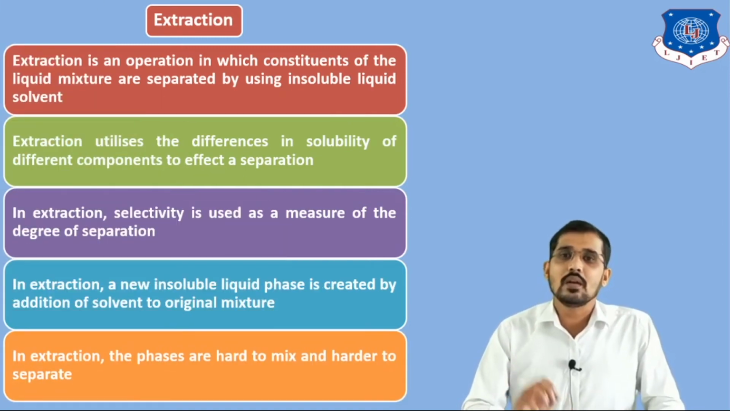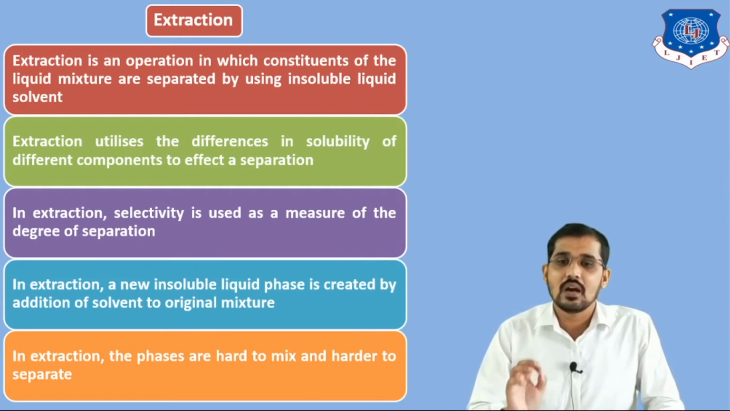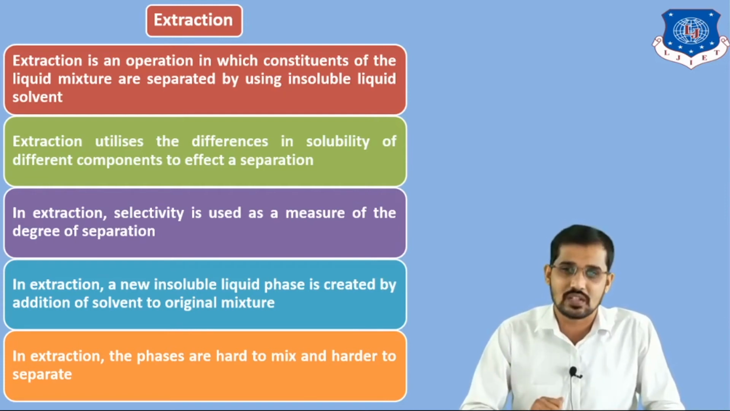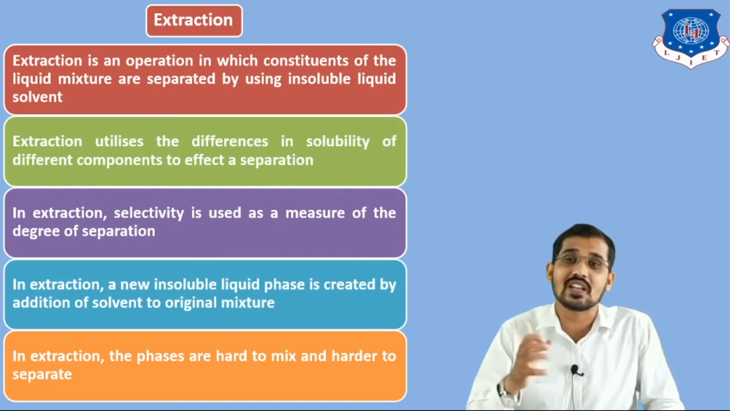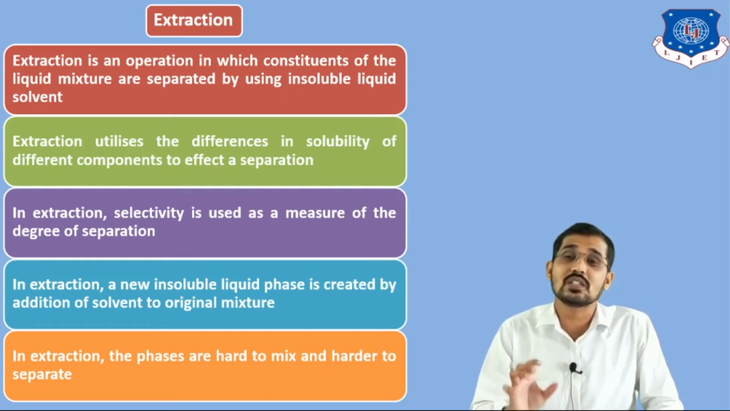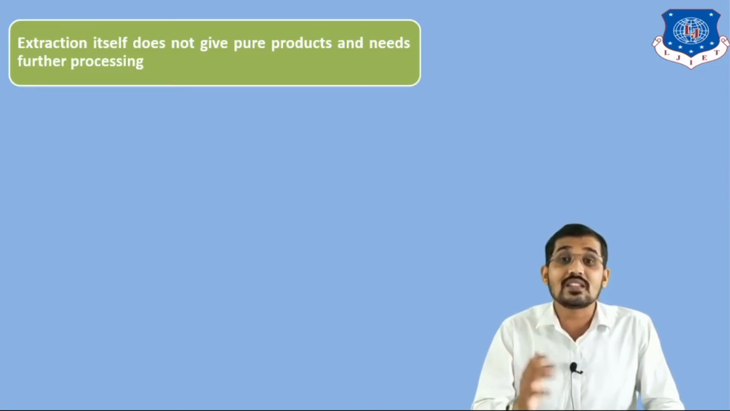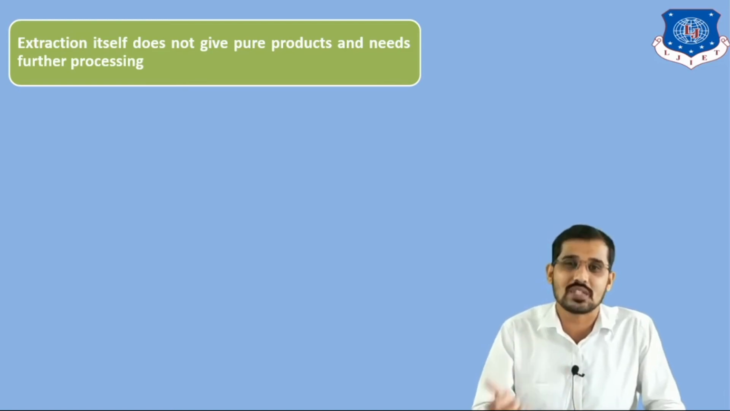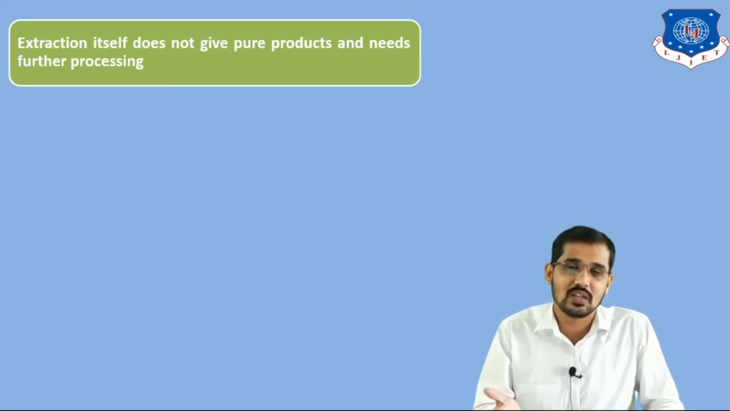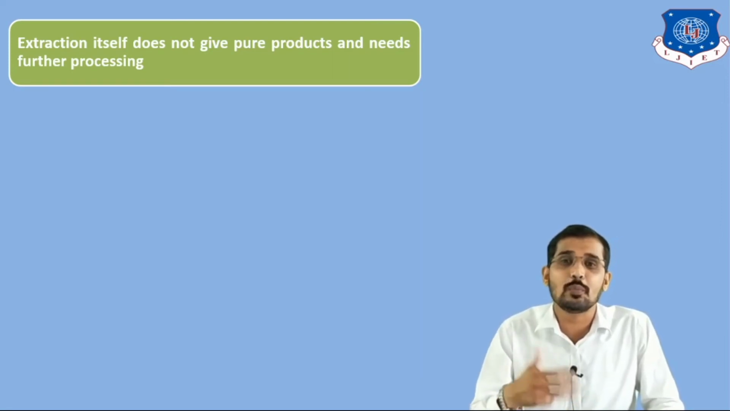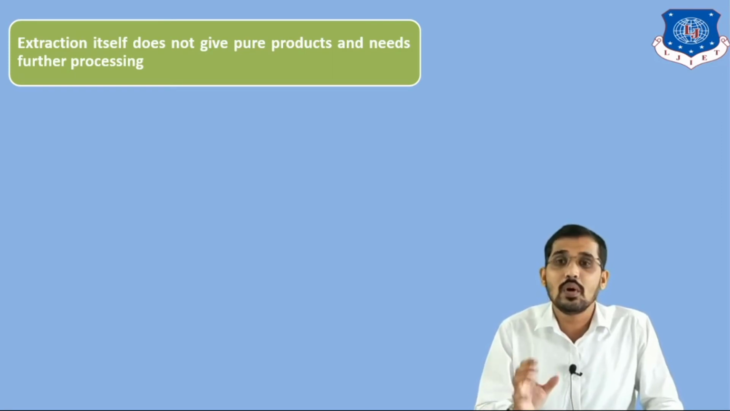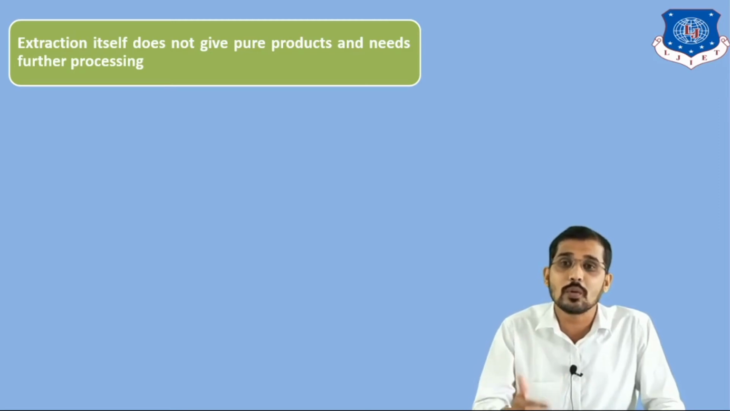The next point is, in extraction the phases are hard to mix and harder to separate, but in distillation the process is rapid and easy. In extraction the process is not rapid and is hard. And next, extraction itself does not give pure products and needs further processing. I told you distillation gives pure product, meaning it does not require further processing, but in extraction we require further processing, for example filtration, to get the pure products.